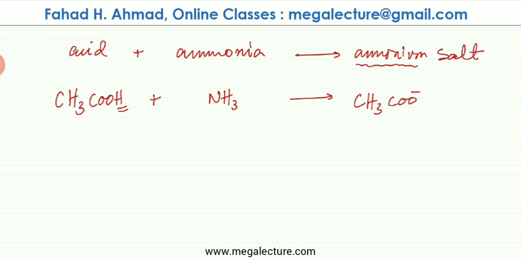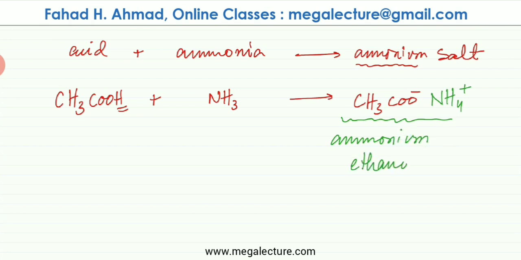It's going to be CH3COO minus 1, and the H over here has been substituted by the ammonium ion, which is going to be NH4 plus 1. So this salt is going to be produced, an ammonium salt. And the name of this molecule is going to be ammonium ethanoate. That is what this molecule is going to be called.